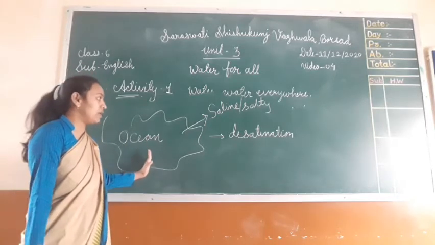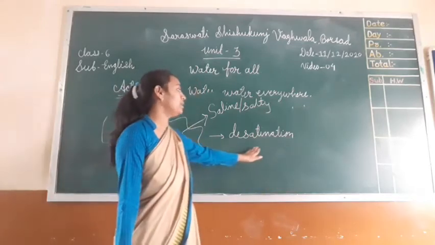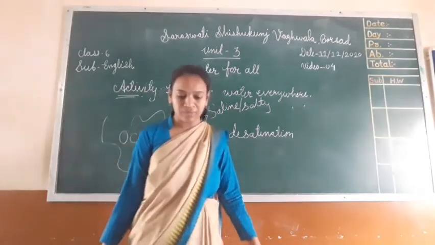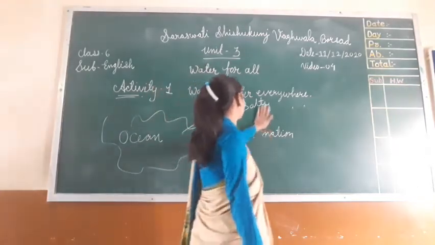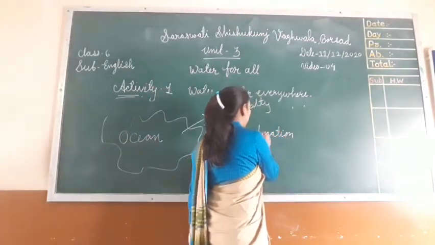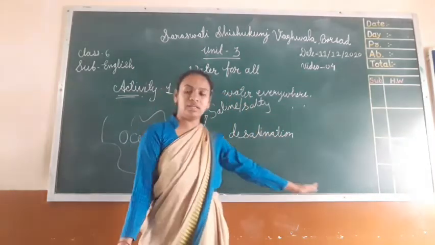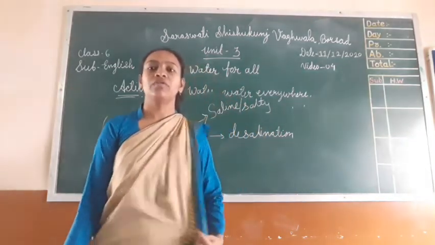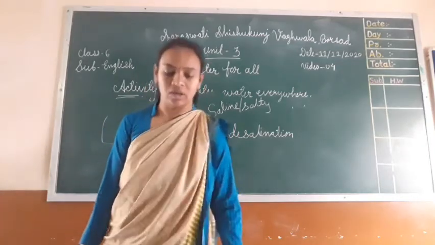So from the saline water we have to make it pure. So we use desalination for the purpose of purifying the ocean's water.